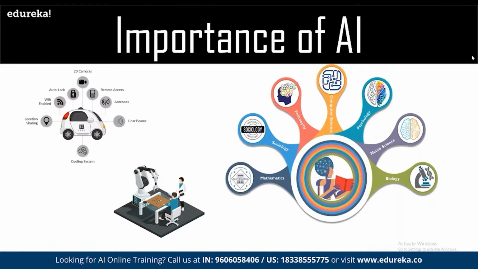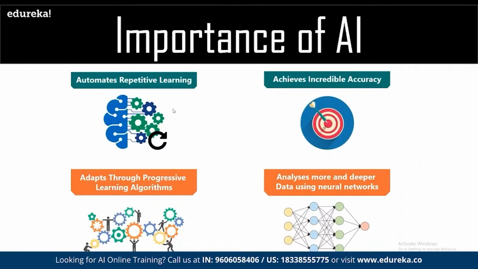Because of the implementation of AI, we can remove the job of repetitive learning. For example, if the system already knows what 2 plus 2 is, 4, what 5 plus 5 is, what 7 plus 6 is, and knows the entire concept of one-digit addition, then there is no point in teaching it on thousands of data sets for the same problem statement. Avoiding that repetitive learning also helps improve the accuracy of the learning, because we have to make sure the system is as accurate as possible.